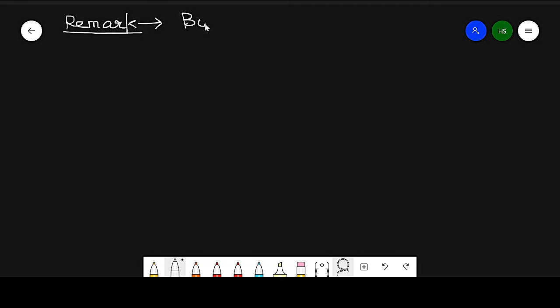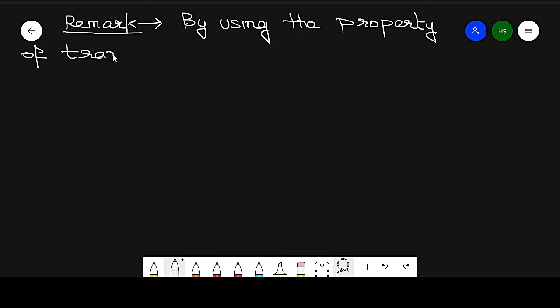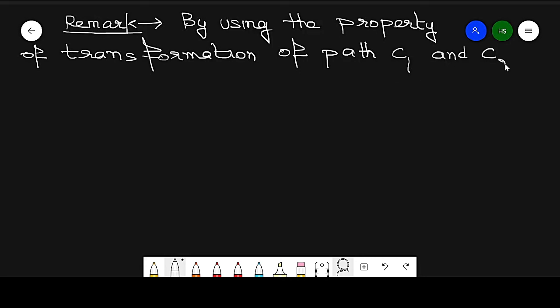By using the property of transformation of path, the paths C1 and C2 are replaced by a single path C.